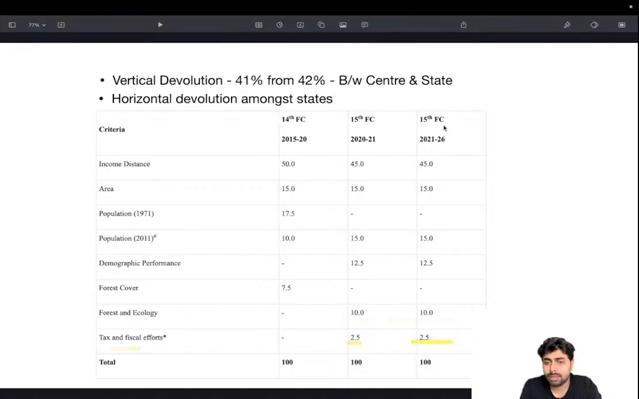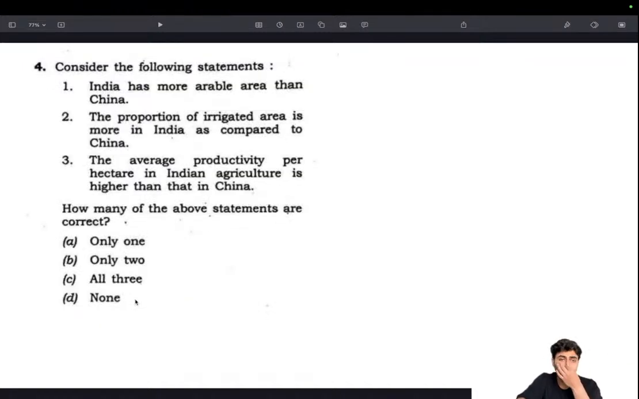It's 2.5%. So it's 45% for income distance currently, 15% for area, and population has got 15%, then 12.5% for demographic performance, 2.5% for tax and fiscal efforts, and 10% for forest and ecology. Remember that, not forest cover, it's forest and ecology. Forest cover has been discontinued since 2020. So be very clear. Okay, moving on.